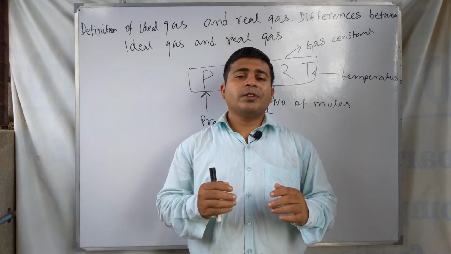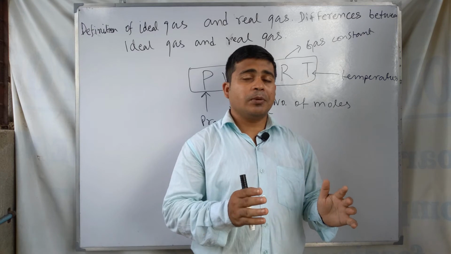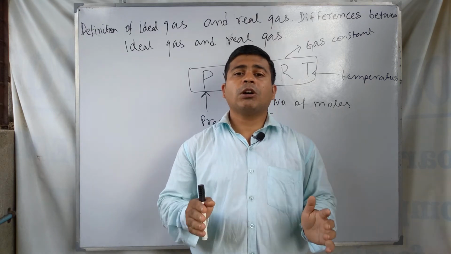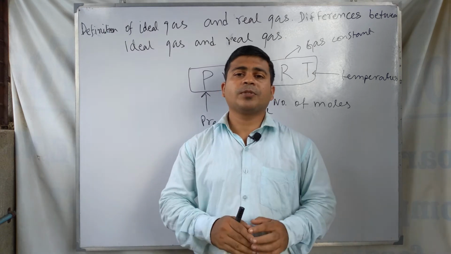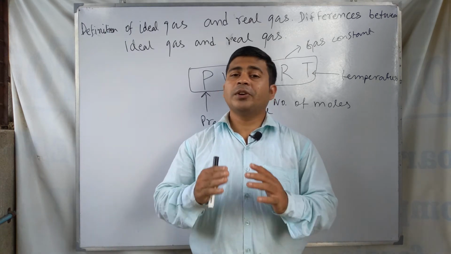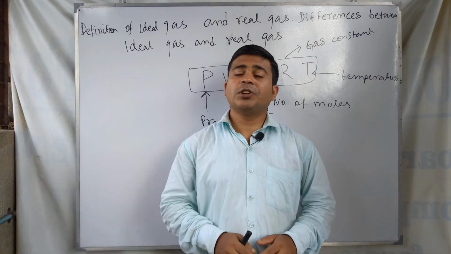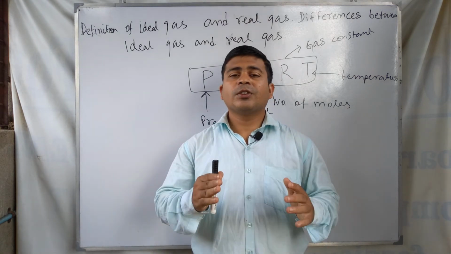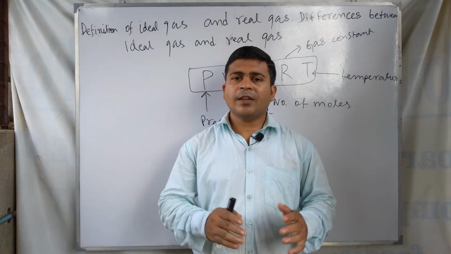So this is the case for the ideal gas, that the volume of the gas molecules is negligible compared to the total volume of the gas. But in the case of real gas, the volume occupied by the real gas molecules is not negligible compared to the total volume of the gas.